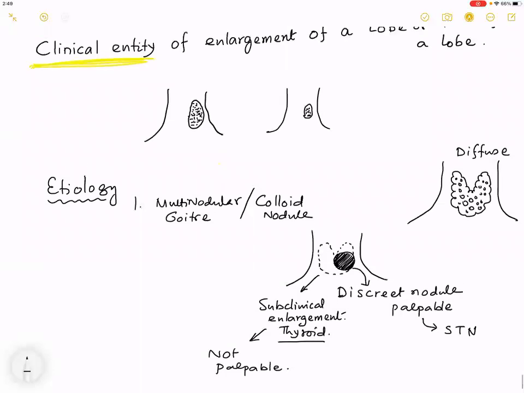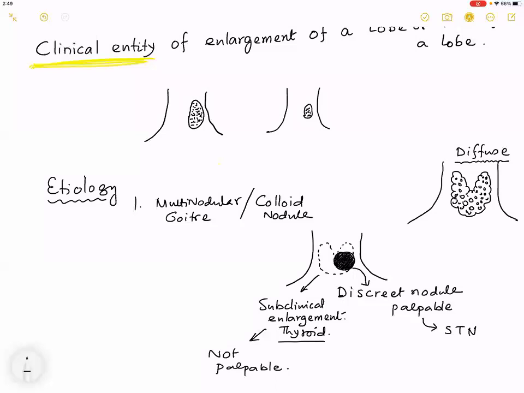Right. Now, what is the expectation from a multinodular goiter? That both the lobes are enlarged. So when you palpate, both the lobes are palpable. But in this patient, you can palpate only one lobe or a part of a lobe.